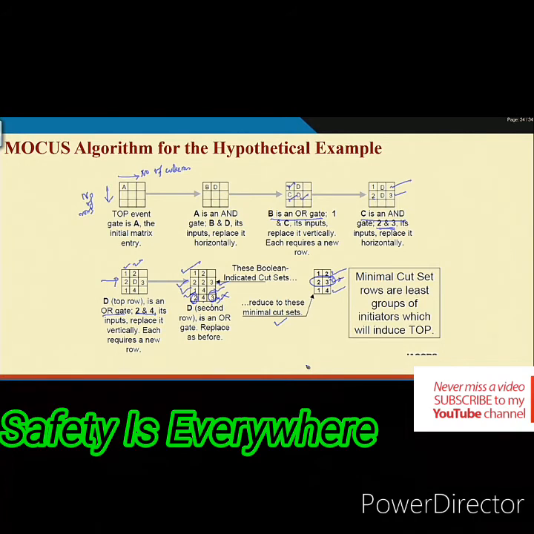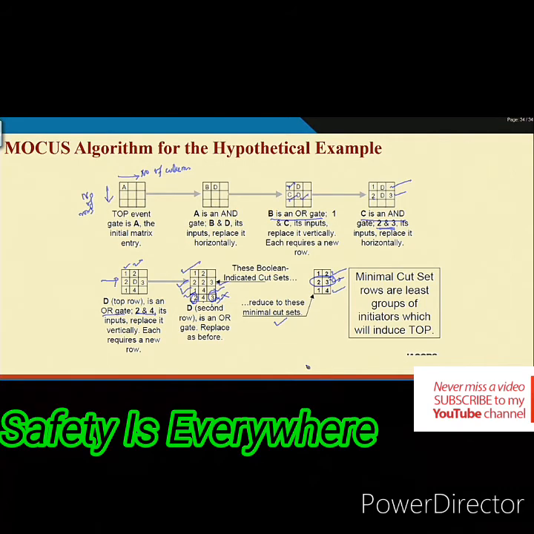Principle 2, an OR gate increases the number of cut sets. What will be the increase? In both cases, the increase is the number of inputs to that particular gate. If it is an AND gate, the number of elements in the cut set will increase by the number of inputs to that AND gate. If it is an OR gate, the number of cut sets will increase, and that increase is the number of inputs to the OR gate.